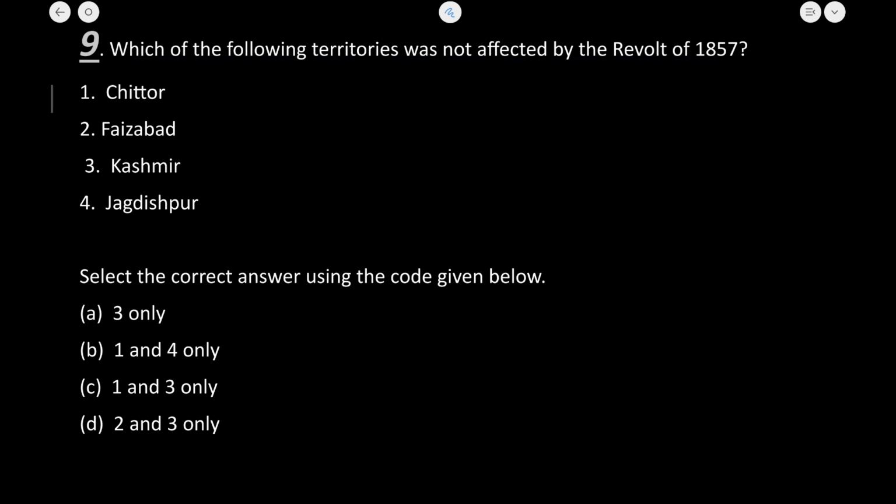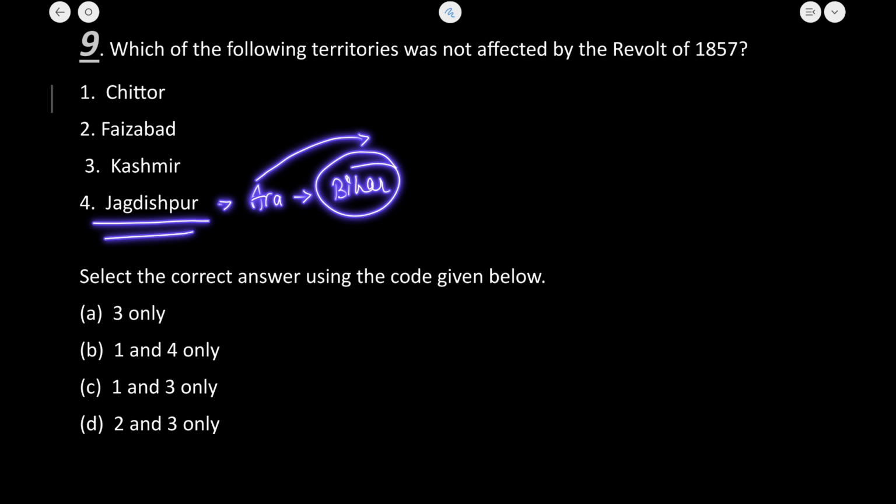Now I told you northern India का एक अच्छा खासा area was covered by the revolt. Now if I talk about the not affected areas, now just यहाँ पे देखो कि कौन से ऑप्शन में ये mentioned है या हमने पढ़ा है. जगदीशपुर हमने पढ़ा है. Who was the king of Jagdishpur? Jagdishpur is in Ara, that is in Bihar. And who led the revolt in Jagdishpur or Ara, Bihar? It was Kuvar Singh. So certainly this area was affected.